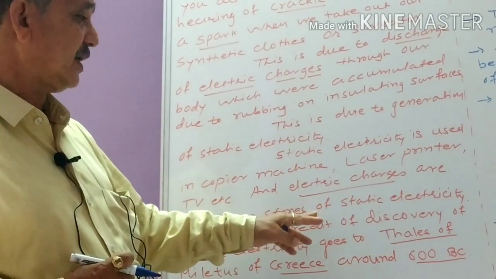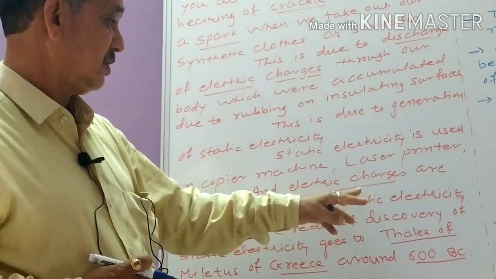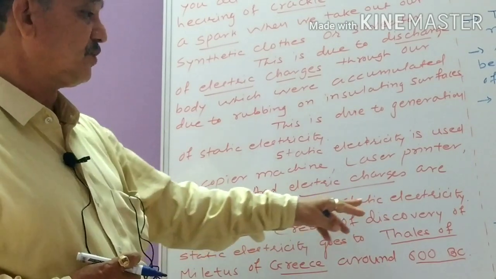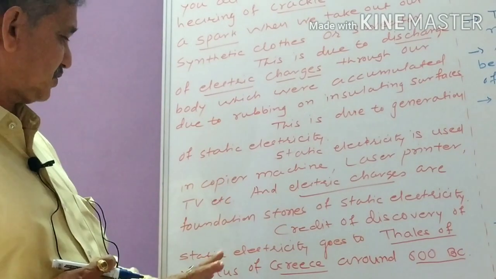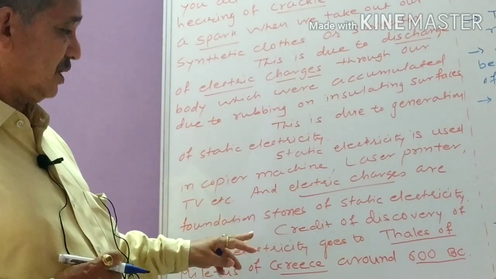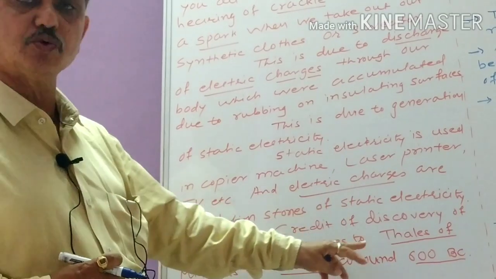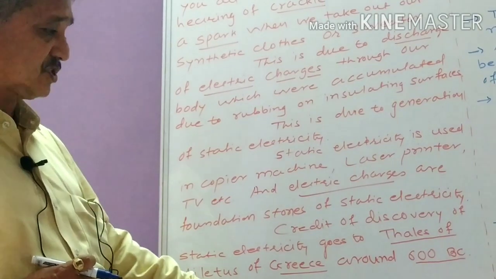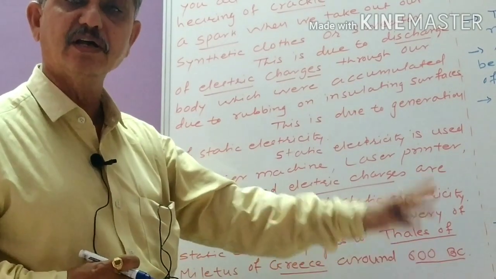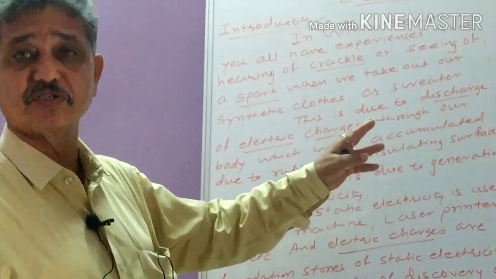That's why you can say that the foundation stones of static electricity are nothing but electric charges. Now remember, the credit for the discovery of static electricity goes to Thales of Miletus of Greece around 600 BC. So now we have to study the first topic of this lesson.